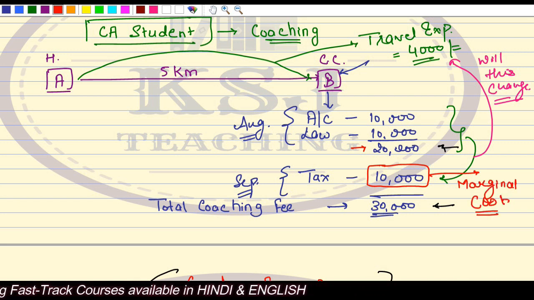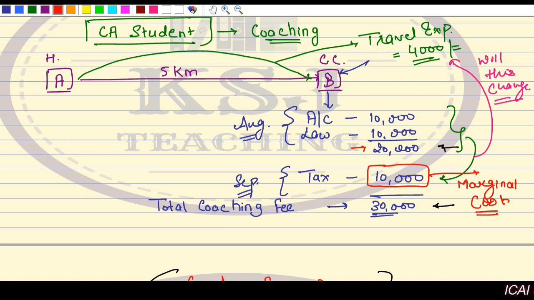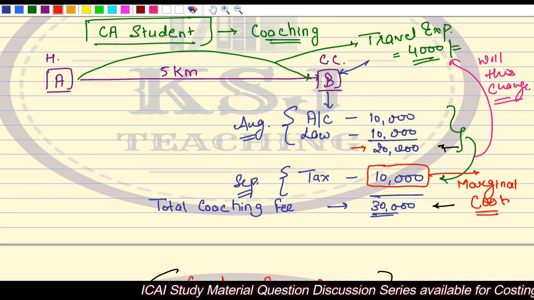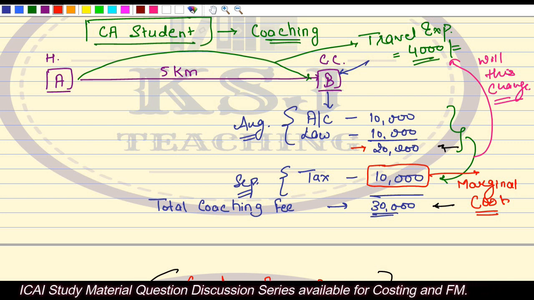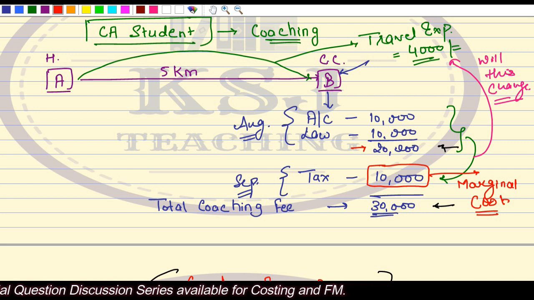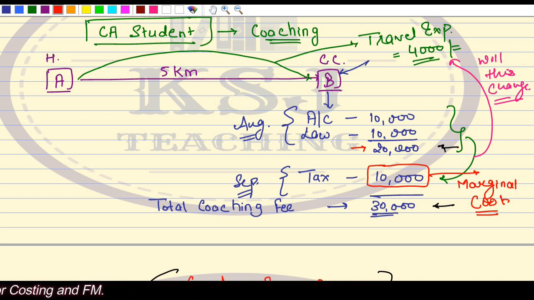Marginal cost says if you add one unit to the existing unit, in this case accounts and law, the cost is 20,000. If you add one more unit, you are adding tax. What is the additional cost that you will incur for that one extra unit? That will be 10,000 rupees.